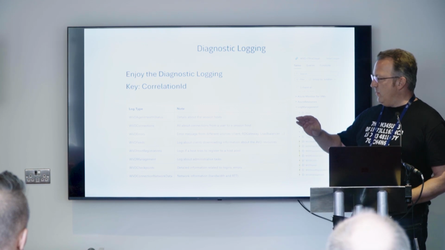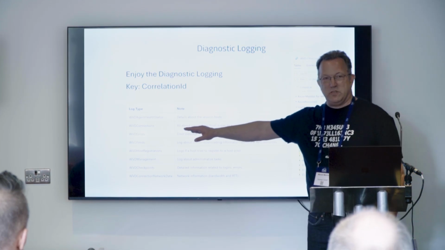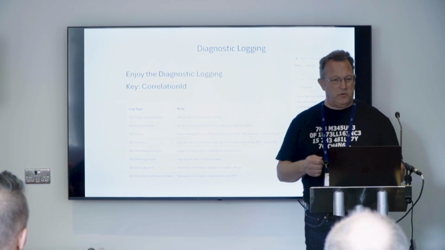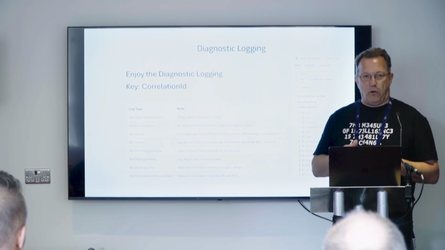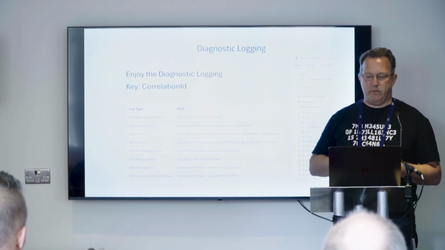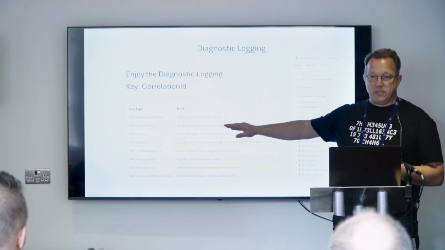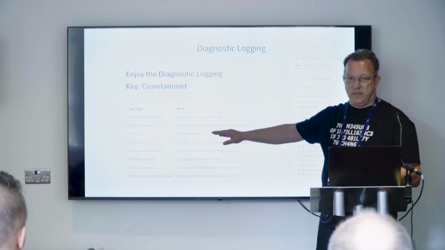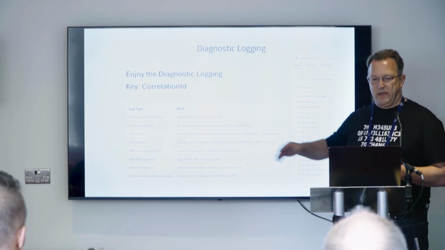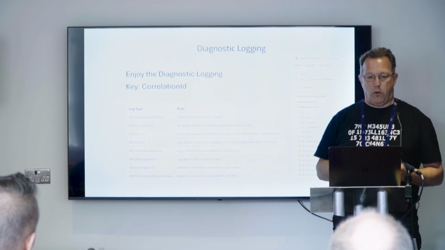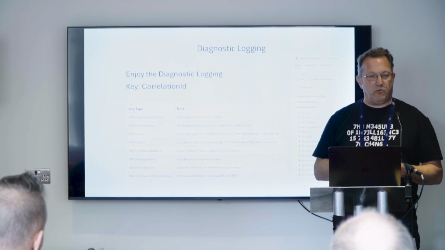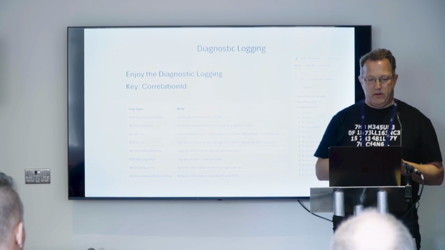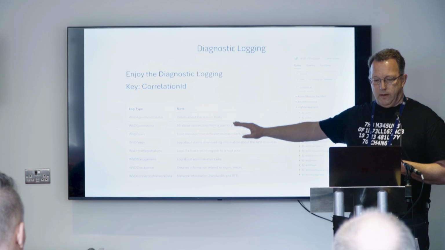So, for example, WVD connection shows information about connections. If a user connects, you will find at least one entry. If everything went wrong, you will find 3 entries. We will see that later. WVD errors is also very interesting. Mostly you are using the diagnostic logging to figure out what is going wrong. And then this table, WVD errors, is the first table I would try to query to figure out what maybe went wrong. And there are some other tables.